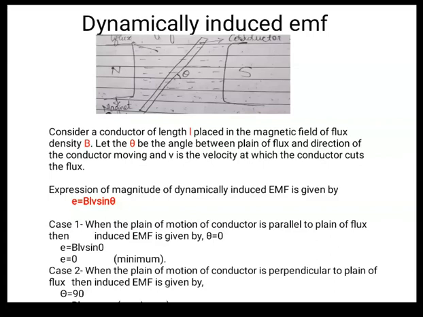Sin 90 is nothing but 1. So E is equal to B into L into V, which is maximum. Okay. So we can draw the two conclusions that when the conductor is parallel, EMF induced is minimum, that is 0, and when the conductor is perpendicular, the EMF induced is maximum, that is BLV, right?